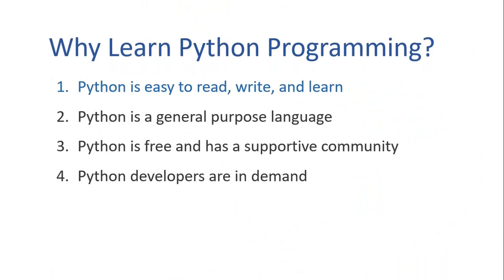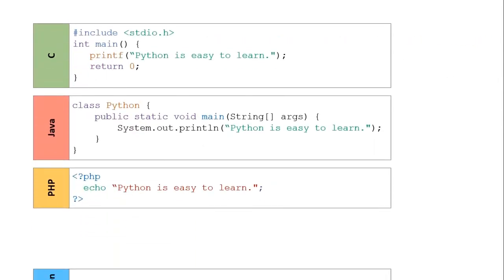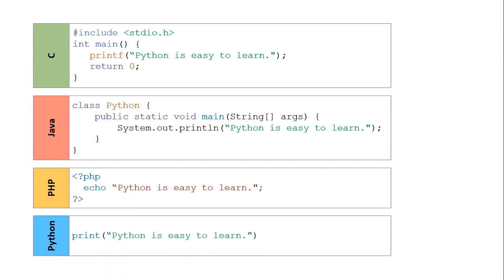Why learn Python programming? There are many reasons to learn the Python language, but I only listed 4 of them here. First one is Python is easy to read, write, and learn. The Python programming language has an easy to learn structure compared to other object-oriented programming languages like C, Java, and PHP. For example, I brought these code blocks to show you the amount of code required for different programming languages to print a simple string or a single line of text.